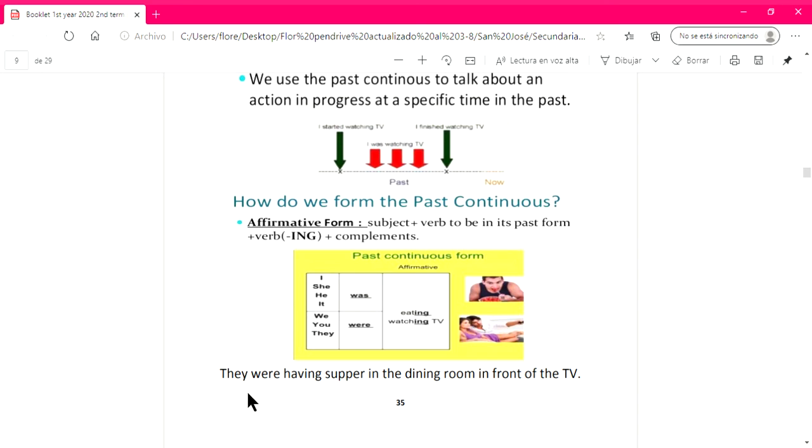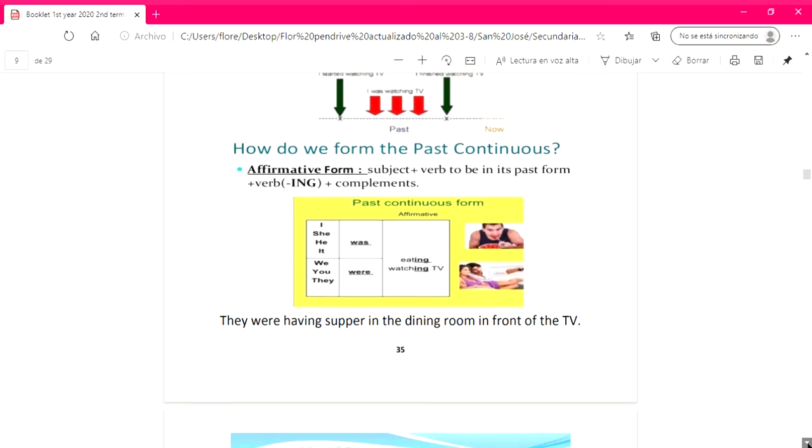For example, they were having supper in the dining room in front of the TV. So, this action was in progress in the past. Estaba ocurriendo en el pasado. ¿Fue una acción corta y terminó? No. It has a duration. It's a longer action than the past simple. So, they were having supper in the dining room in front of the TV. Estaban, sí, comiendo en el comedor. So, it's a longer action than the past simple.